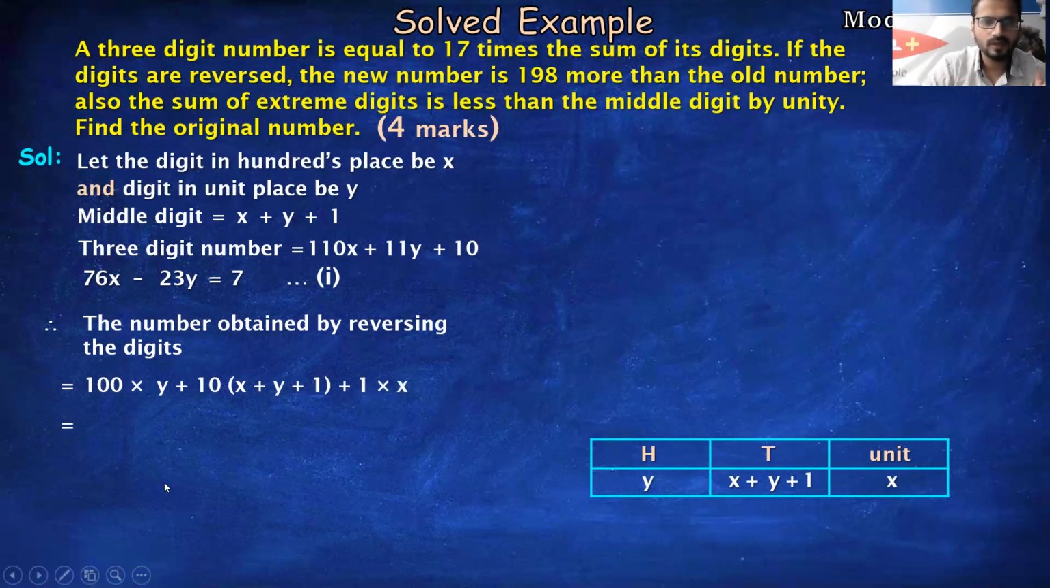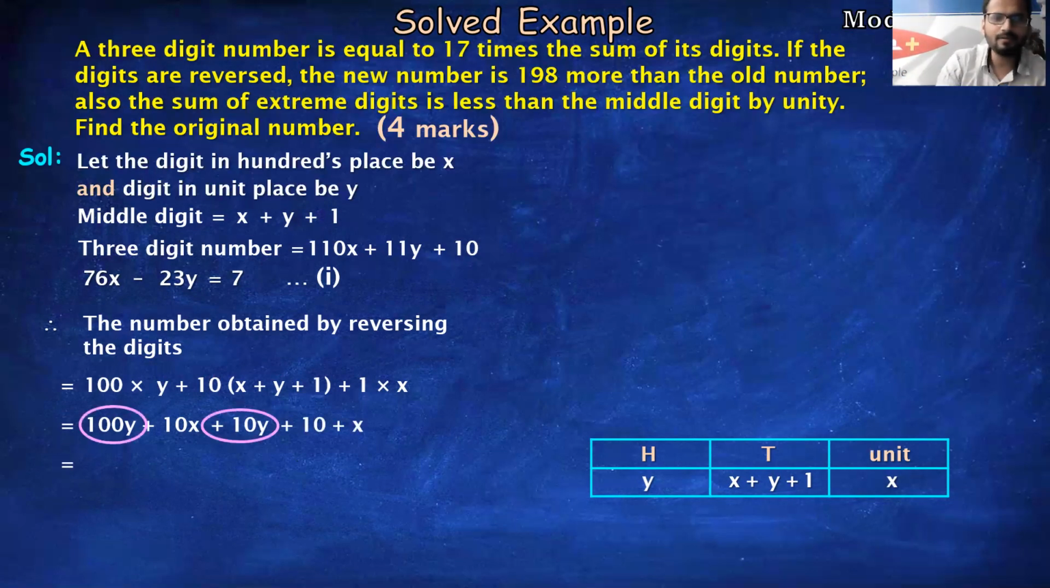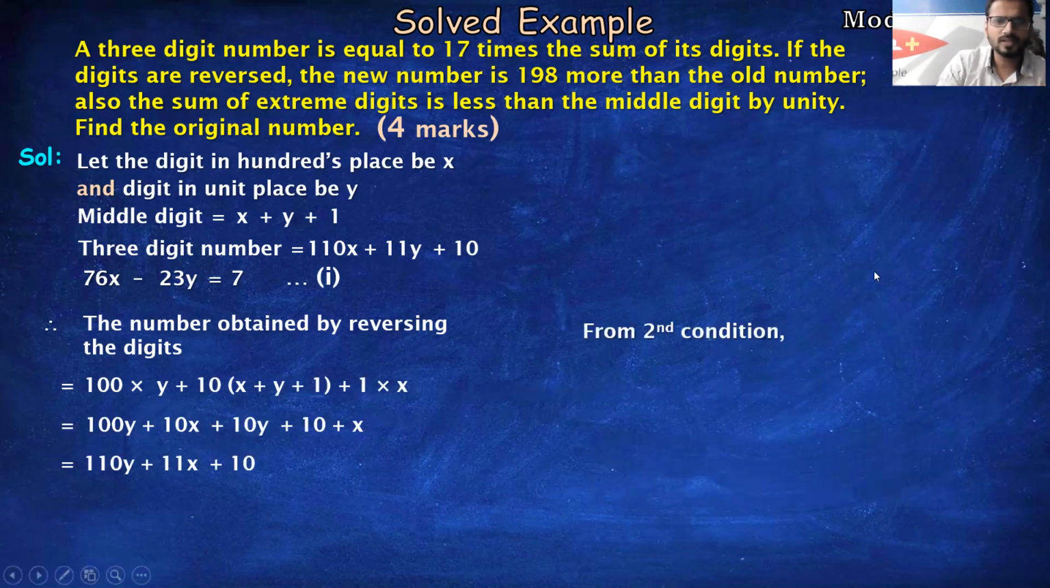Let's do the further calculation. 100 into y is 100y. So bracket को simplify करो. 10 into x is 10x plus 10 into y is 10y plus 10 into 1 is 10 plus 1 into x is x. x को x के साथ, y को y के साथ add कर लो. So 100y plus 10y is 110y. 10x plus 1x is 11x plus 10. So this is my reversed digit number. Reversed number. ठीक है? Now let us see the second condition.